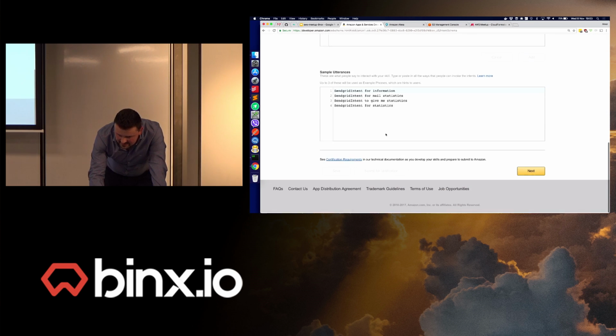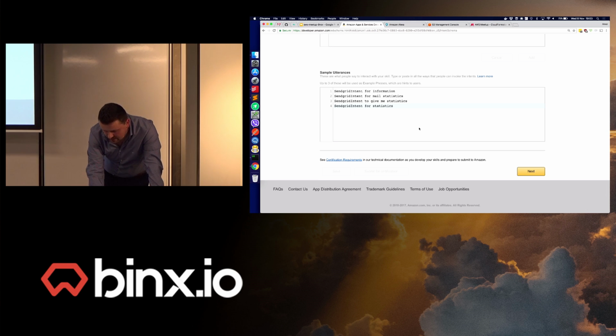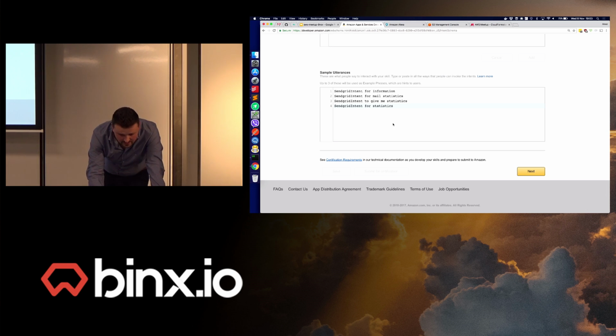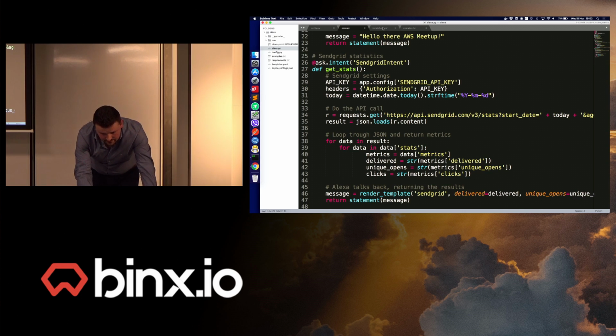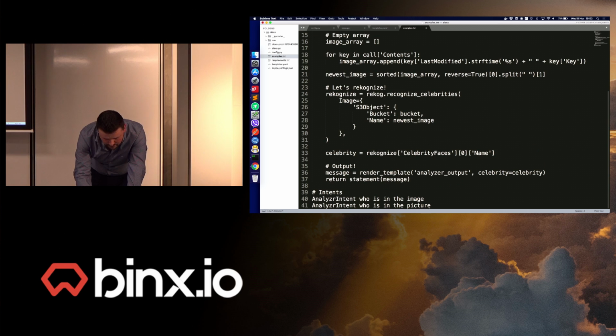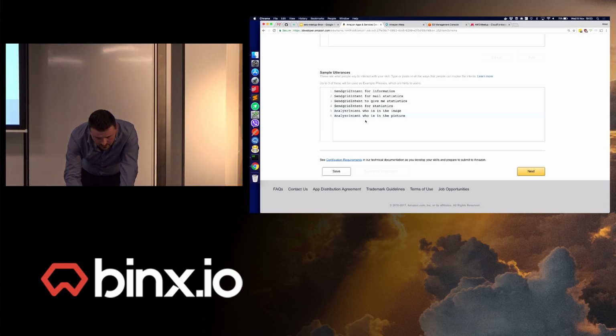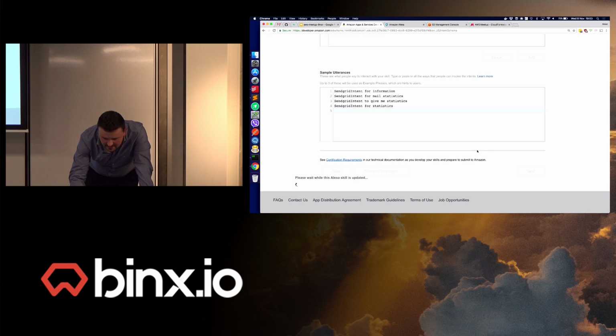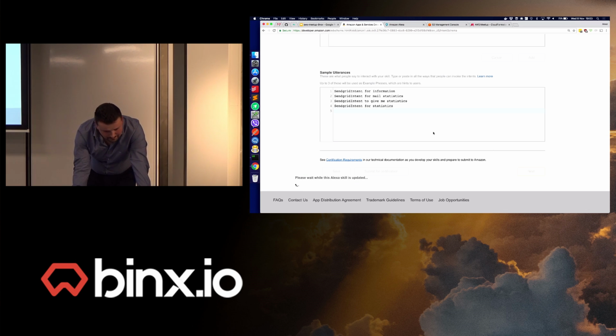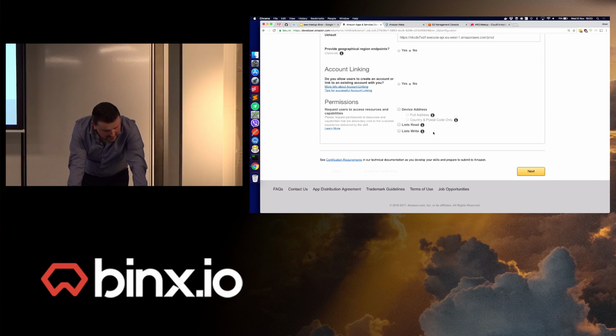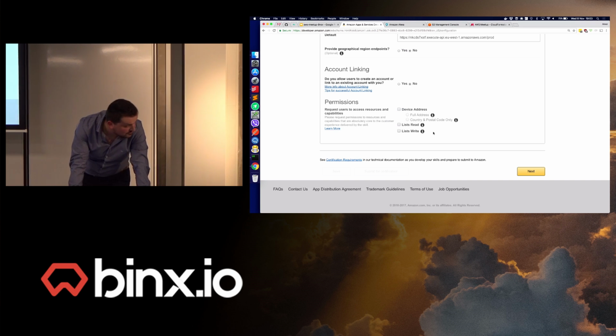And as you can see in this interaction model, I have a little bit more things. So I'm going to say, for example, ask SendGrid for information. If I want to add new phrases, I can just take this, for example, for my examples, and copy paste it here. Oh, sorry, that's for a later demo. So I don't have to change this. So let's try again. Alexa, ask SendGrid for information.